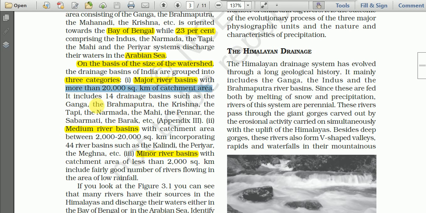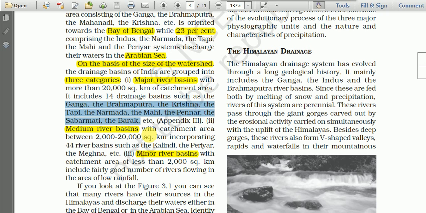It includes 14 drainage basins such as the Ganga, the Brahmaputra, the Krishna, the Tapti, the Narmada, the Mahi, the Pennar, Sabarmati, and the Barak. All these rivers are classified as major river basins.